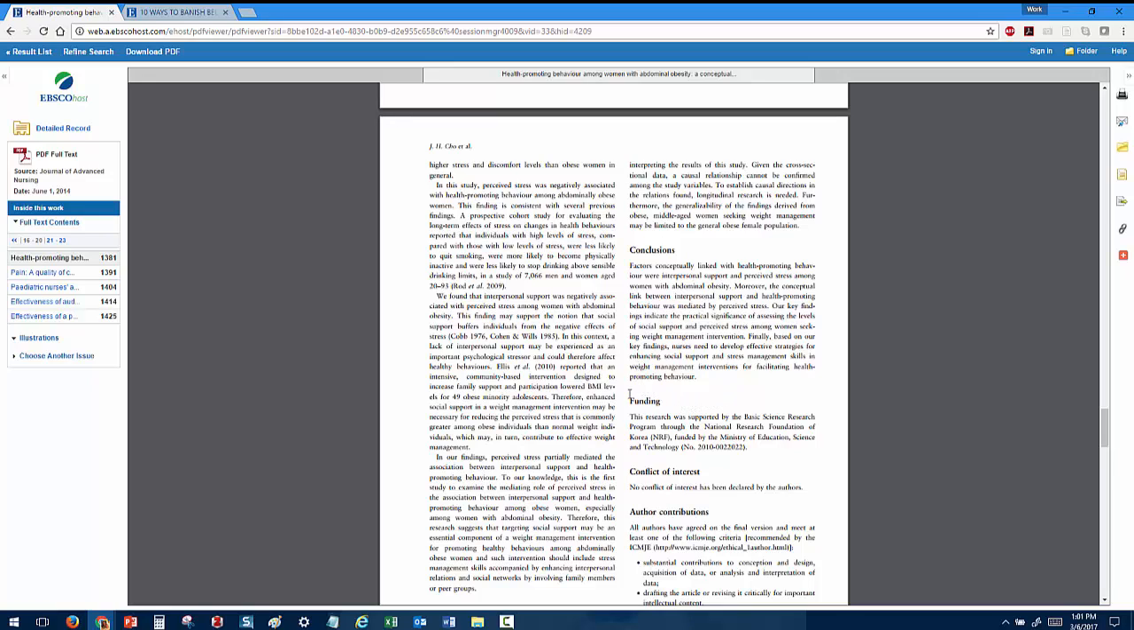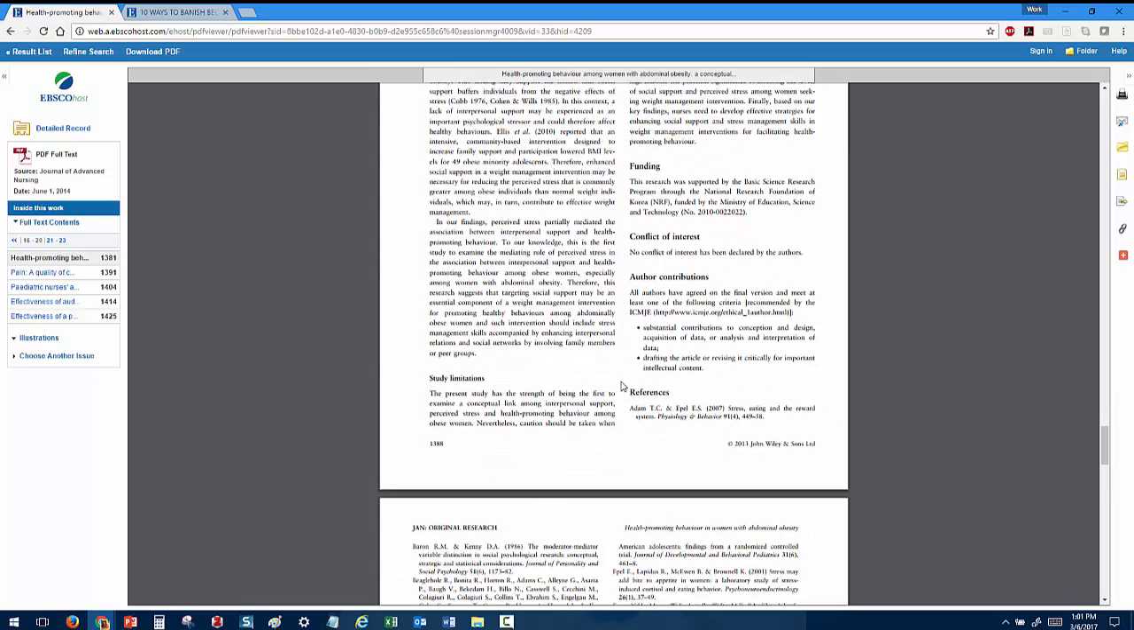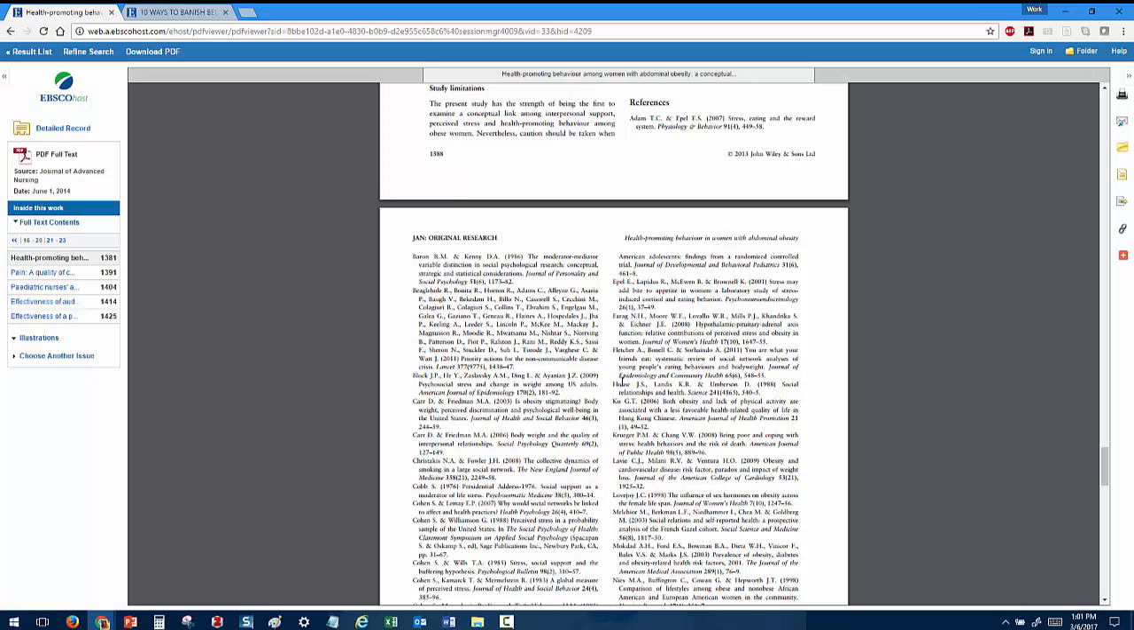The funding will often tell you who has sponsored the scholarly study. And then finally, at the end of the article, you'll see the same citations your professor requests from you are part of a scholarly study as well. So what we're looking at here is citations which influenced the research that was done in this article.